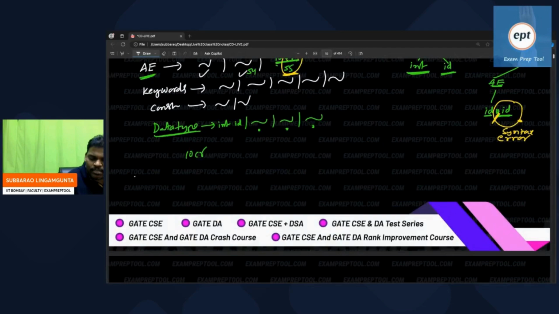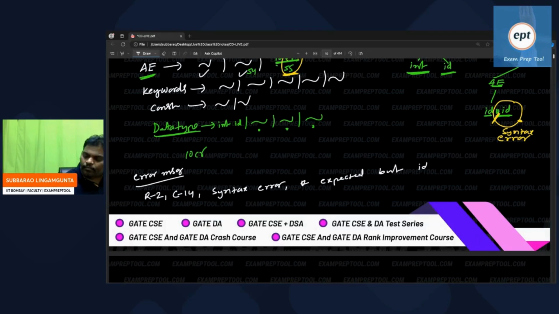What will they write? See the error message, everyone. After compilation, you will see on the screen: row number 2, column number 14, syntax error, star expected, but ID came. This kind of error message he will give. I hope now everyone got it.